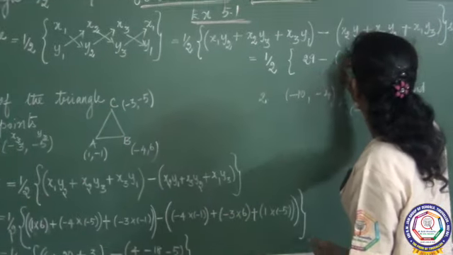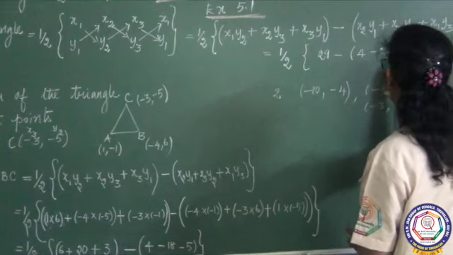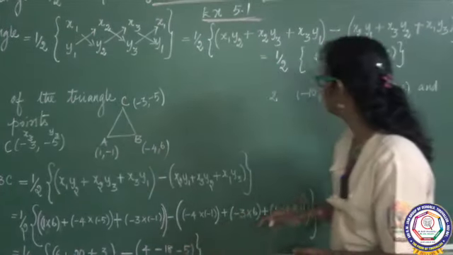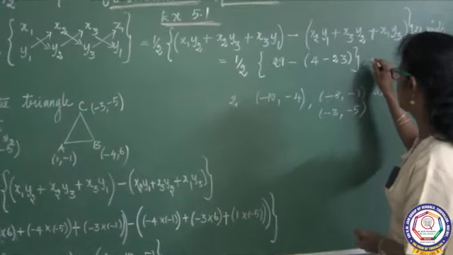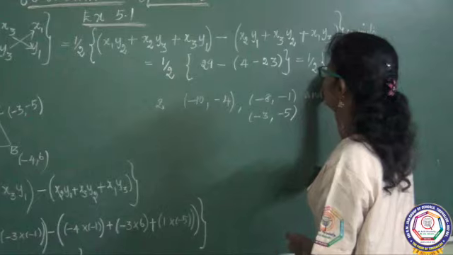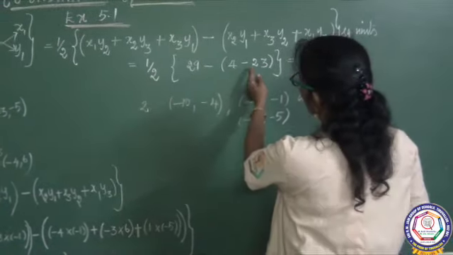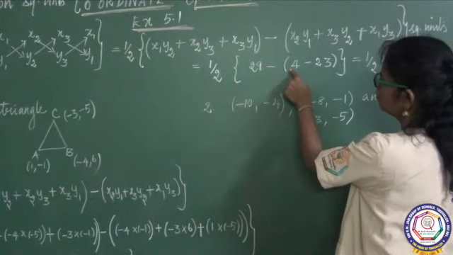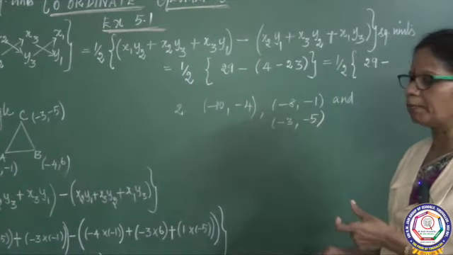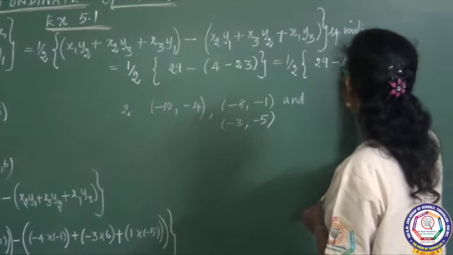So what do you get? 4 minus 23. How much do you arrive at? 1 by 2 into 29 minus 23 plus 4. So you do the subtraction and put the sign of the greater number, minus 19.